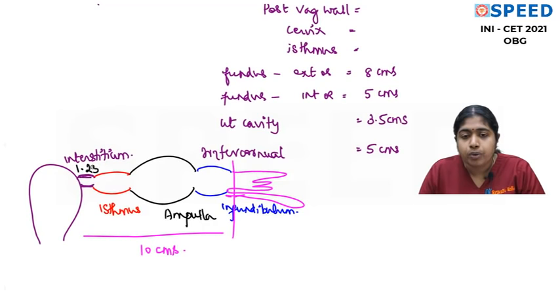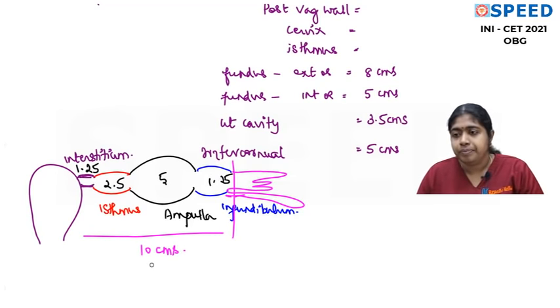Start with 1.25. So interstitium is 1.25. Double 1.25 for isthmus. Isthmus is 2.5 centimeters. Ampulla is 5 centimeters. And infundibulum is another, come back to again 1.25. Now when you add all this, it comes to 10.